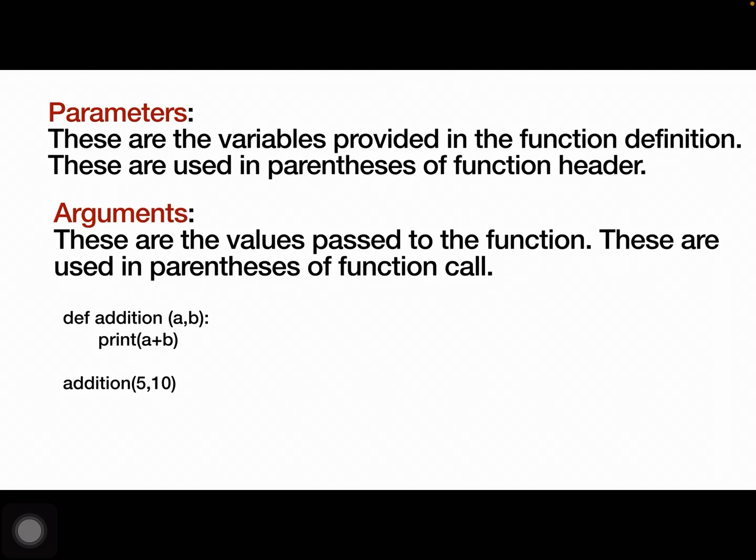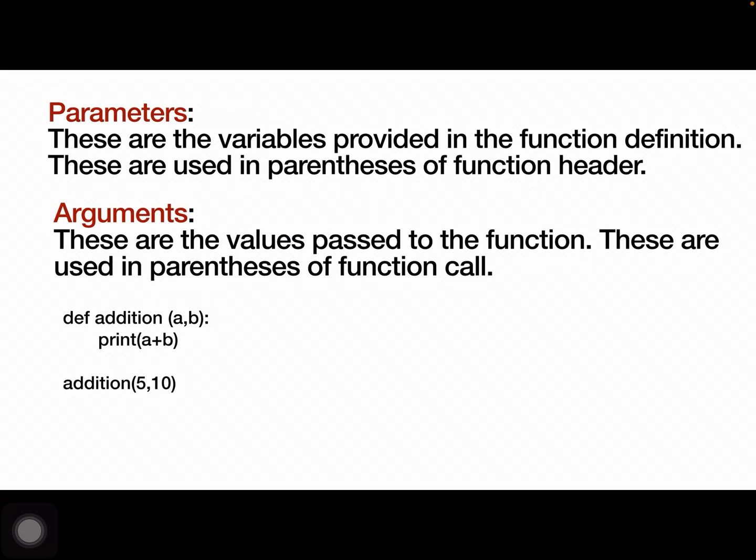What is parameter? Parameters are the variables provided in the function definition. These are used in the brackets of the function header. And arguments are the values passed to the function. Here we are defining a function.